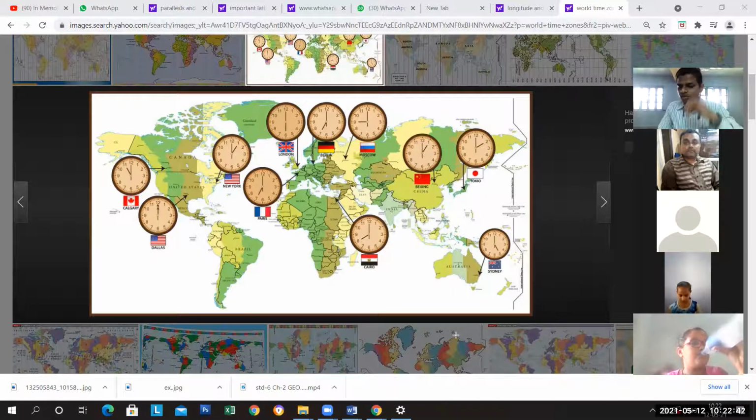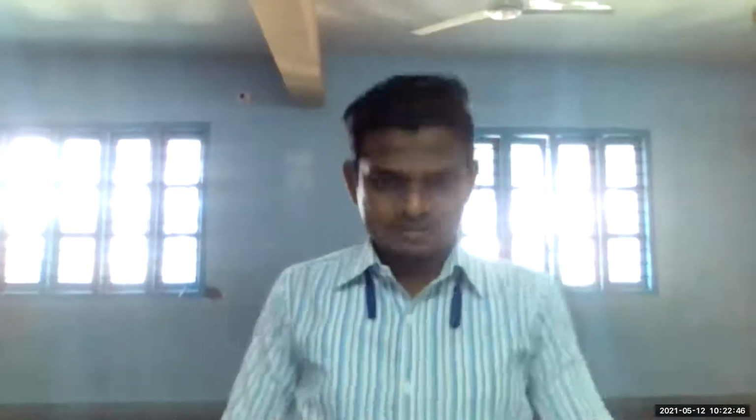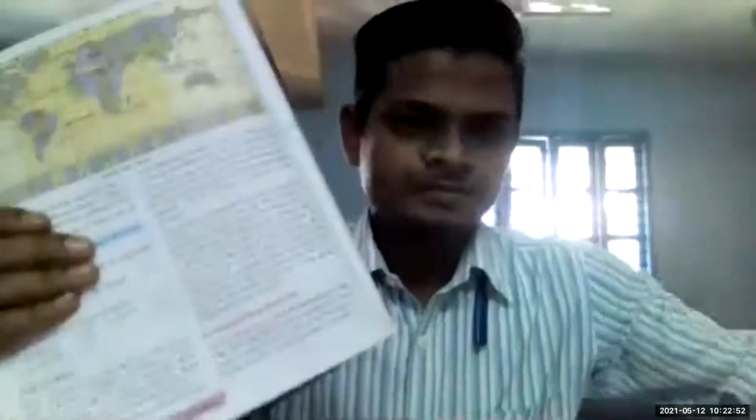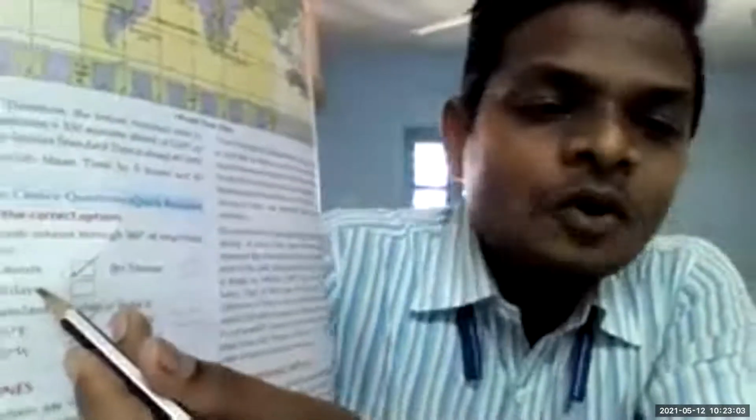Now have a look at page number 120. There is one activity here. MCQ: The earth rotates through 360 degrees of longitude in about 24 hours.